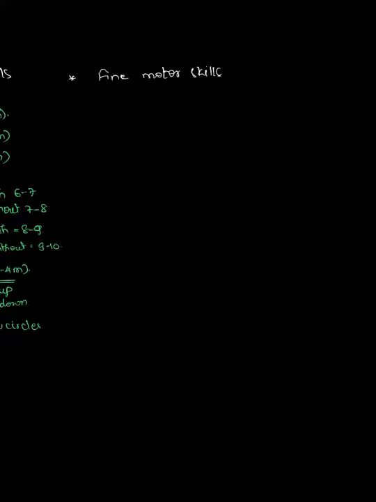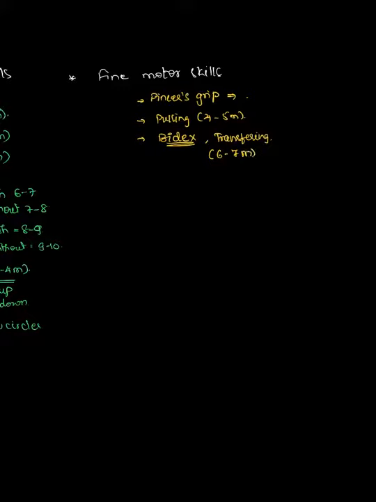The first one is the pincer grip, that is holding objects between the thumb and the fingers. Then the next one is pulling the objects, and this will take place around 4 to 5 months. Bidex will occur, that is holding things in two hands. And then transferring objects from one place to another, like transferring toys, takes place at some 6 to 7 months.